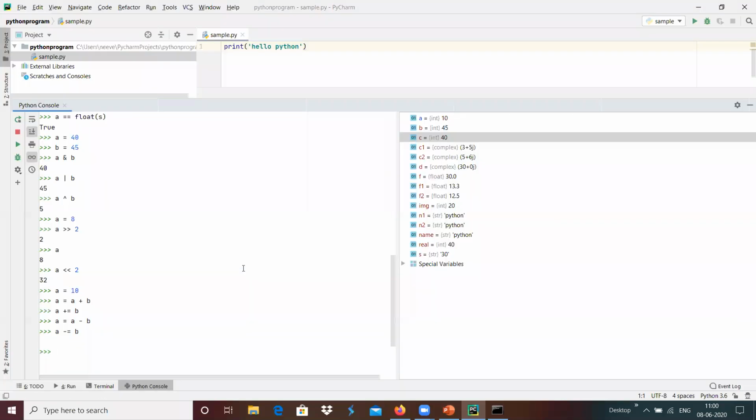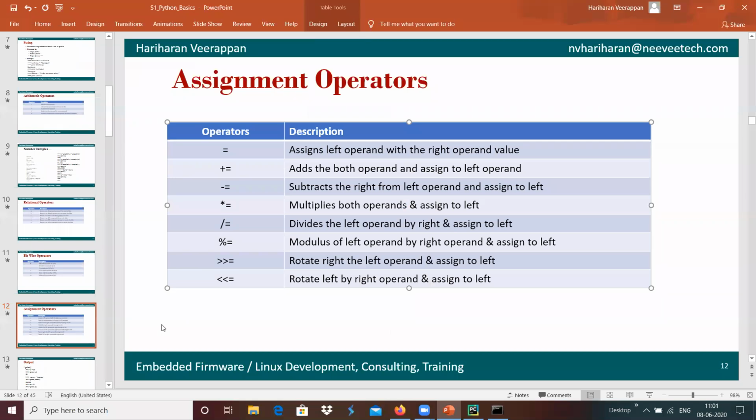For example, a equals 8 and a equals a rotate right 2, which is the same as a rotate right equals 2, and the assignment is similar to a equals a rotate right 2 times. Yeah, in a similar way we have left shift, a equals a left shift by 2, which is equal to a left shift equals 2, basically, over here.